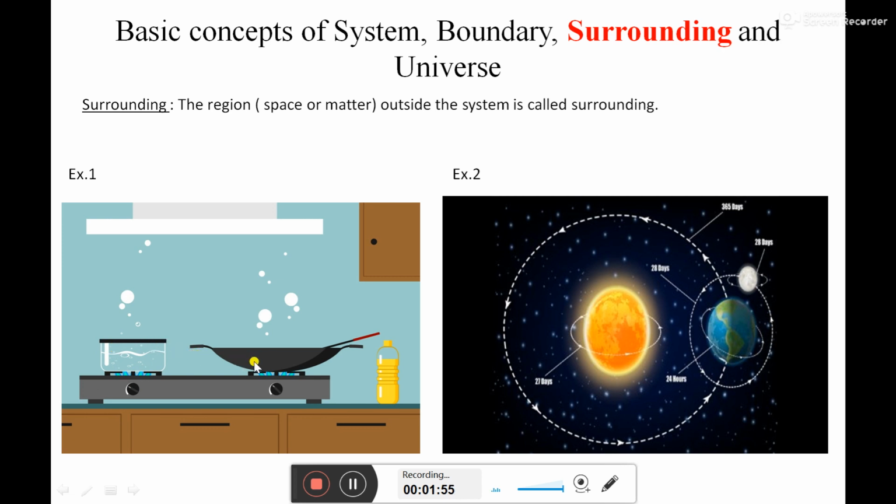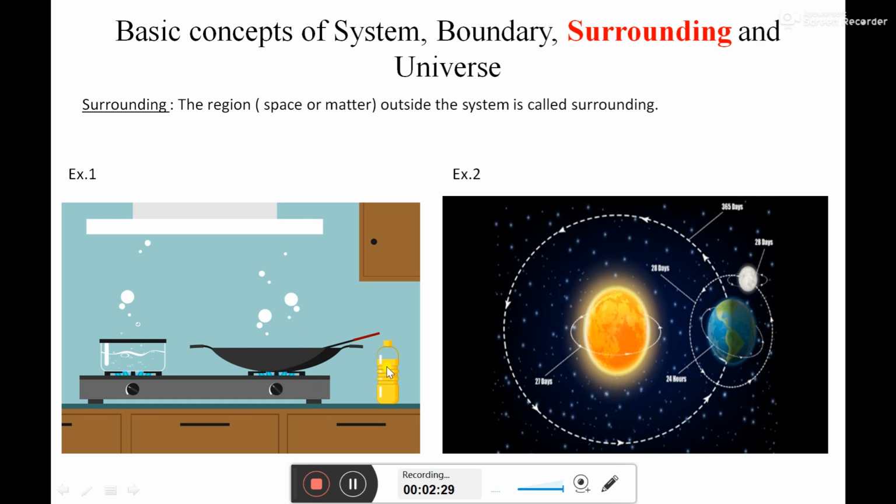Similarly, for system 2, the mass is present inside this pan, and this specified volume is enclosed by a boundary. The thing, matter, or space which is present outside the boundary of this system is nothing but the surrounding for system number 2.